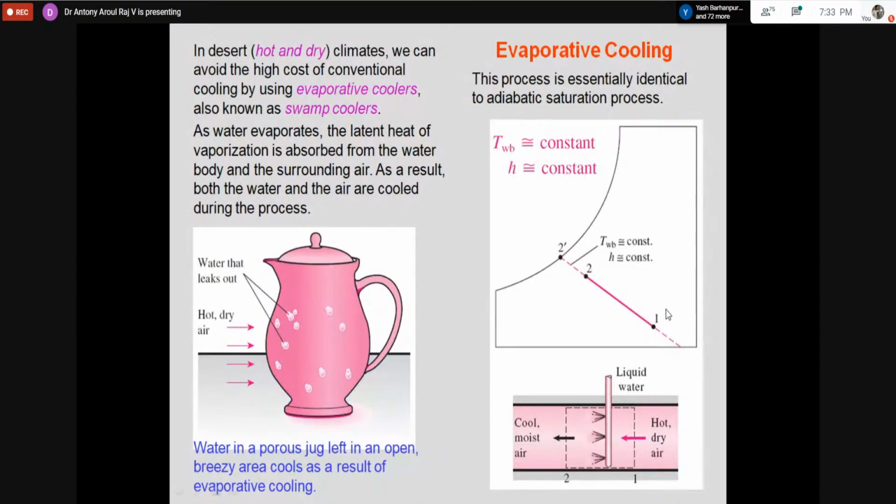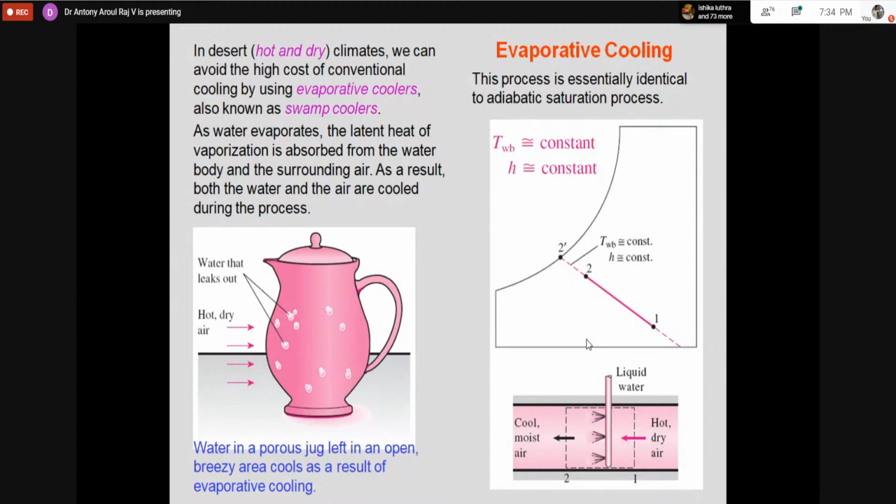That is what we call the adiabatic saturation process, or constant wet bulb, constant enthalpy process. At constant enthalpy, we are spraying the water, and because of that we are getting the drop in temperature. This drop in temperature is possible up to wet bulb temperature. Why am I discussing this? This is free. It's a very simple system. You don't require any external cooling, mechanical cooling, or vapor compression system like that.